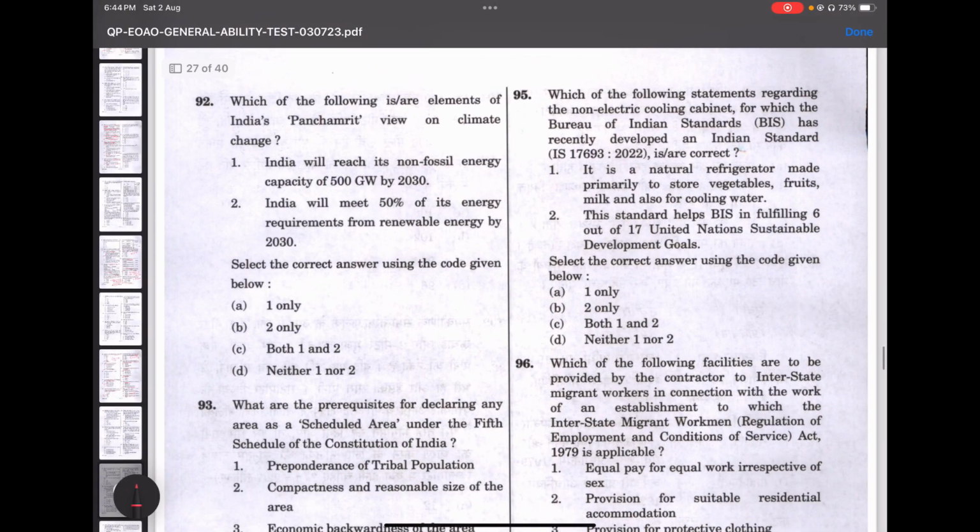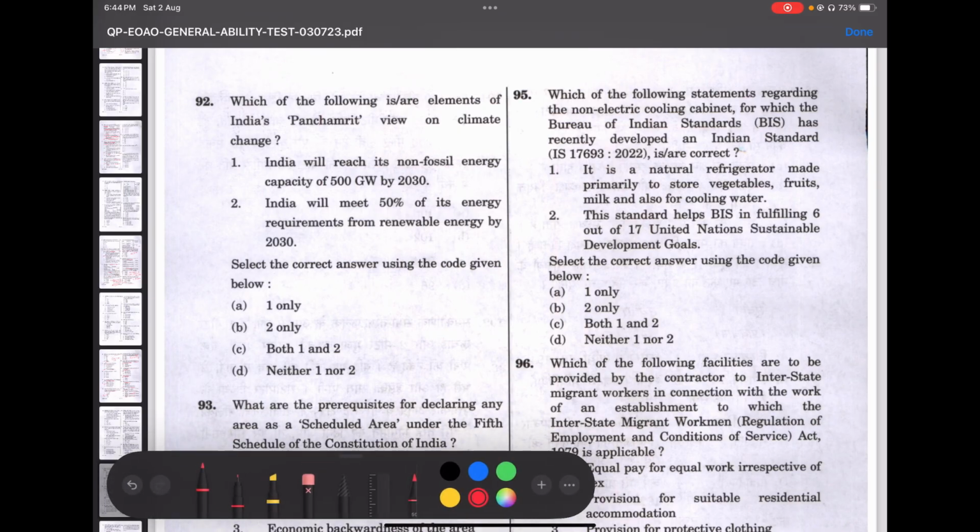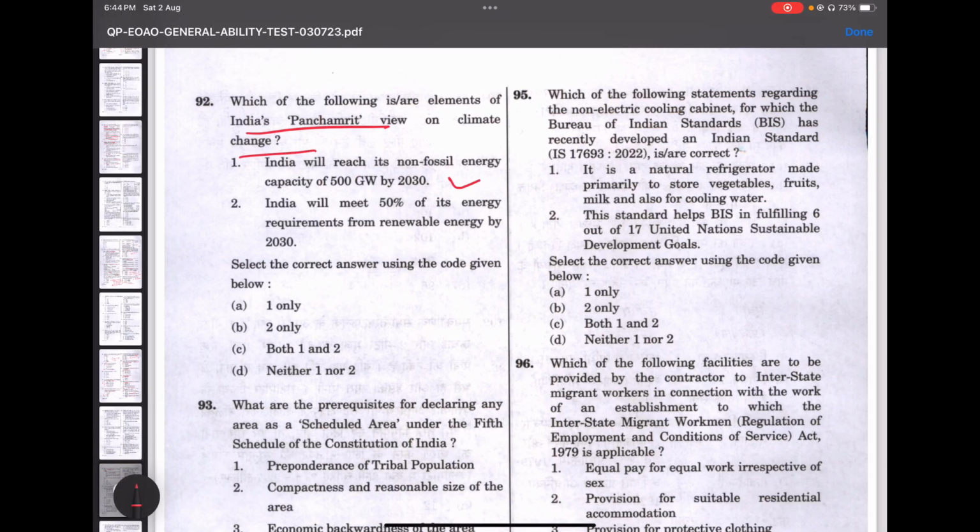So we'll move to the next question. Which of the following are elements of India's Panchamrit on climate change? India will reach its non-fossil energy fuel. Yes, it's right. India will meet 50% of its energy requirements from renewable energy by 2030. Yes, both 1 and 2 are the right answers.